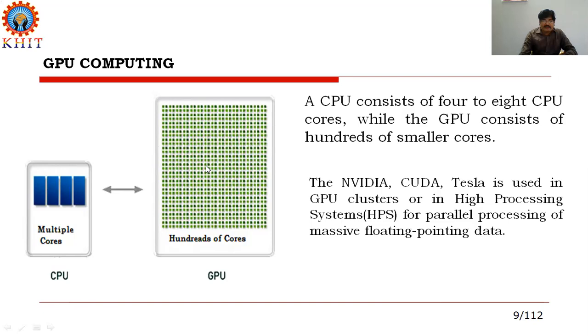NVIDIA, CUDA and Tesla are very famous companies. These companies developed this GPU technology, and they use it in clusters or HPC, high processing systems, and in business systems for performing various business tasks, which means that the efficiency of GPU is very high compared to the efficiency of CPUs.